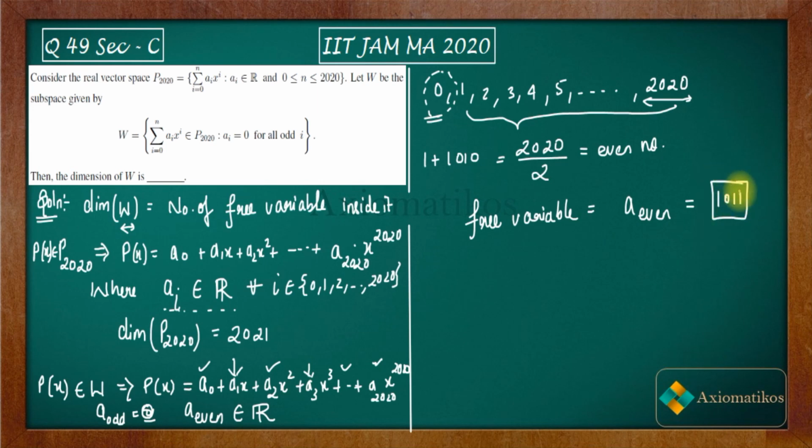So it is a very easy question. If you understand the meaning of free variable, everybody can do it. All right, so let me mark my answer. It is 1011. All right, so thank you.